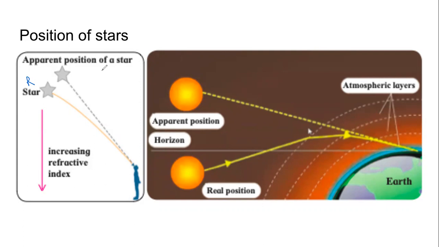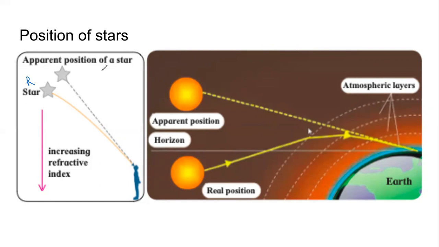The light is traveling through a lot of space, which is mainly vacuum. Then it enters the atmosphere, which has air. So definitely the density of the atmosphere is more than the density of the vacuum. And because now the light is traveling from a rarer medium to the denser medium, it bends towards the normal.